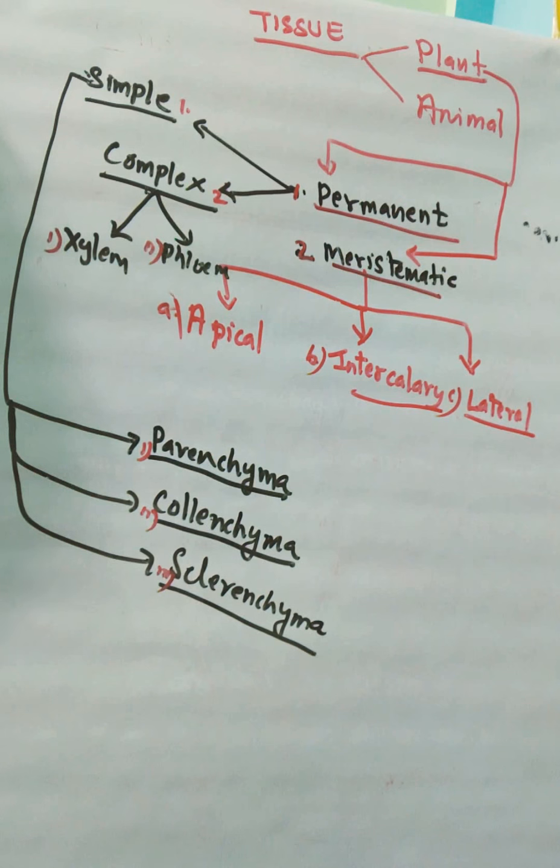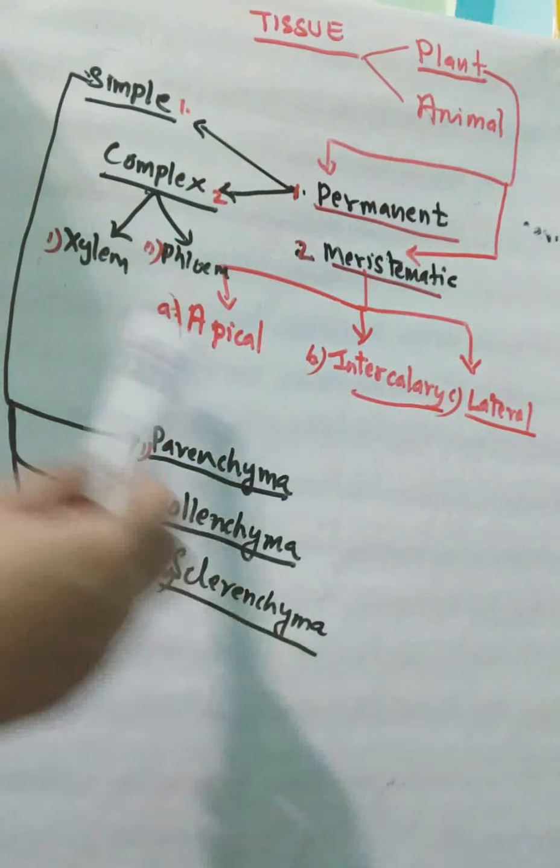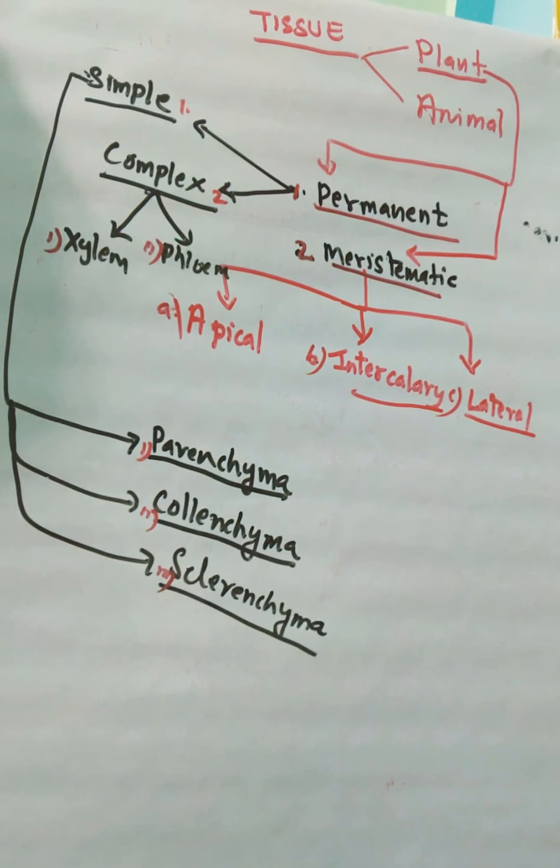Okay, I hope you have understood till here. In the next class we will be going into detail about each type of the tissues in plant body. So for today this much only.